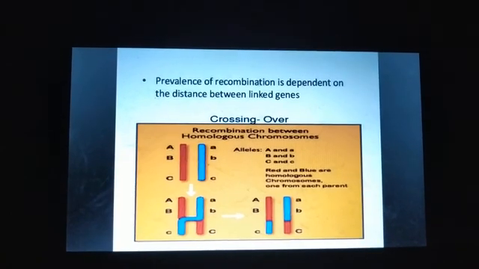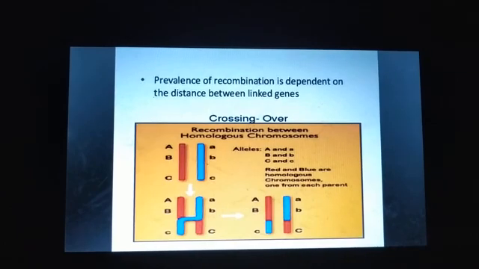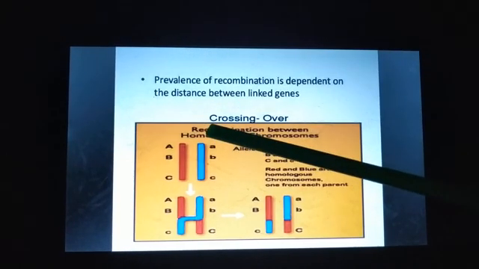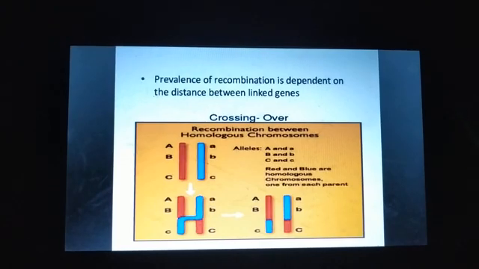between the two genes. So can we say that linkage is inversely proportional to recombination? Isn't it? The more the distance, the more the recombination, and if there is more linkage, then there is less recombination, because if the genes are linked, then there won't be crossing over and there won't be any recombination. And if the distance between the genes is more, then the chance of recombination is also more.